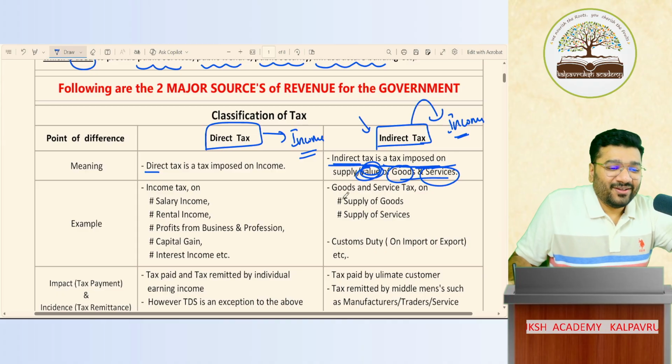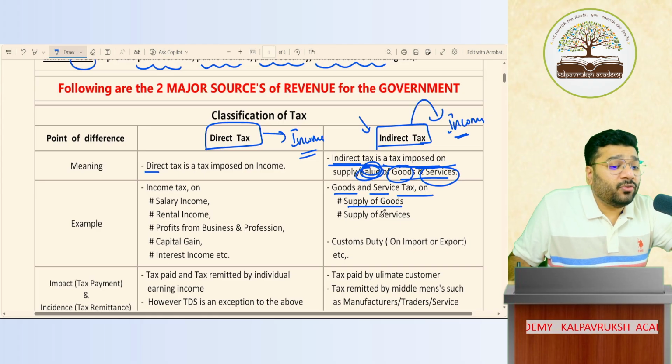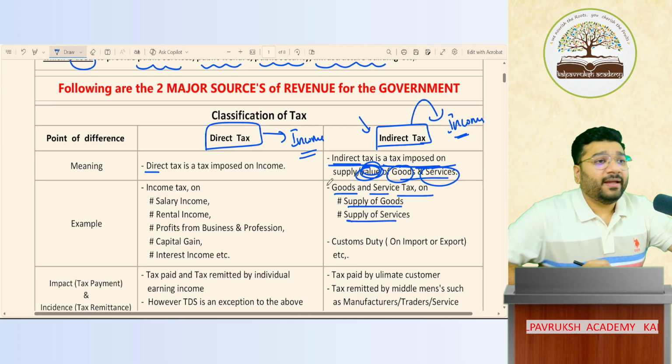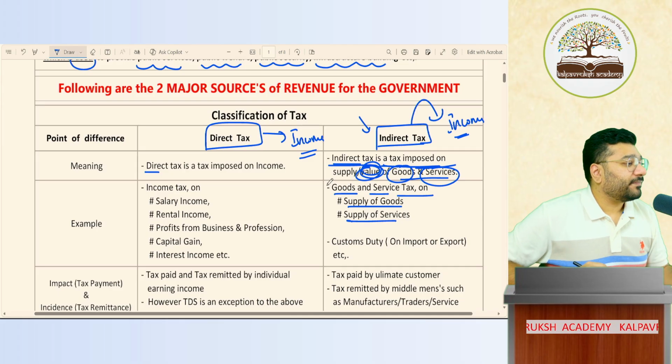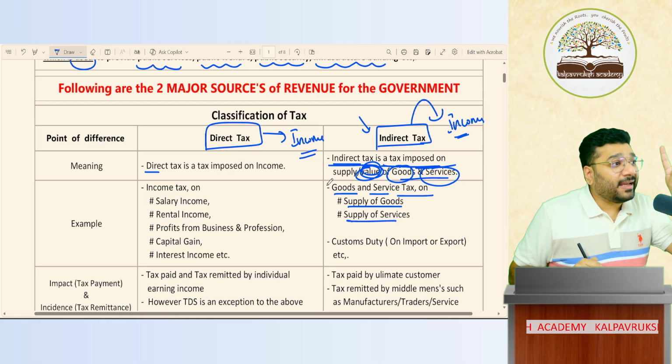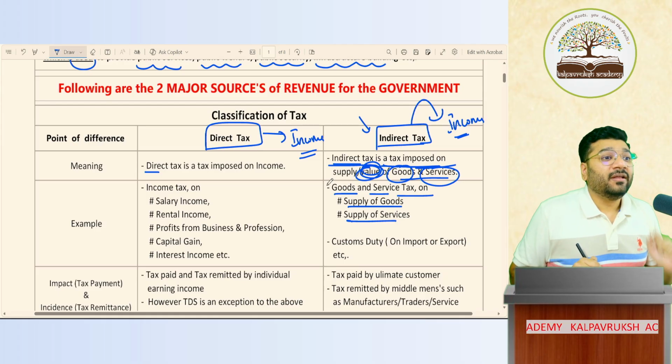Okay. Goods and Service Tax. Goods and Service Tax is levied on the supply of goods and the supply of services. Got it? Not got it? Now, indirect tax is basically of two types. Direct tax is one type, which is income tax.